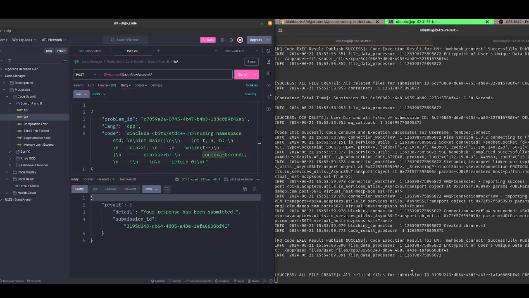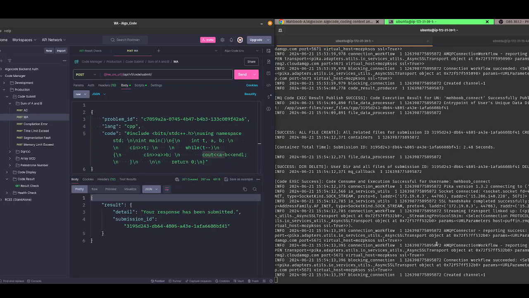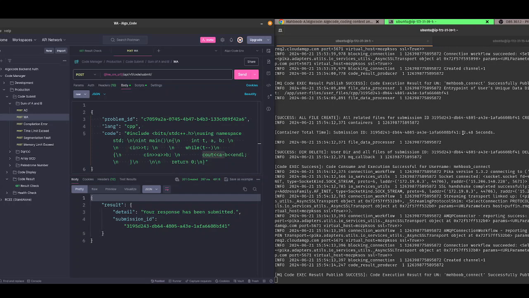And now you can see, okay, let me show you again. You see, the message is immediately consumed. You can see the successful file created or deleted later. This is the log you can expect from the remote code execution engine and the container. And it took only 2.48 seconds for the C++ judge to execute the user code, and all the unnecessary files are deleted.